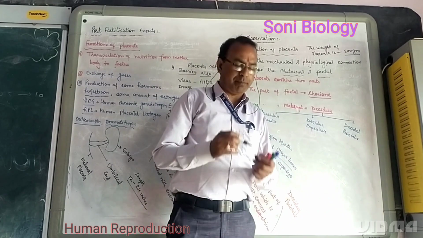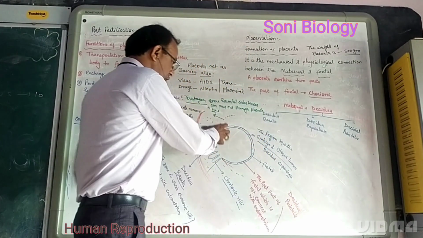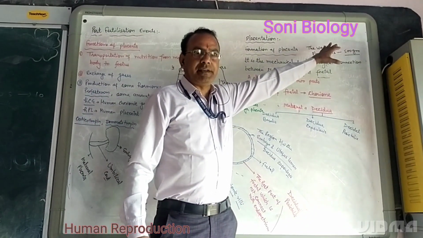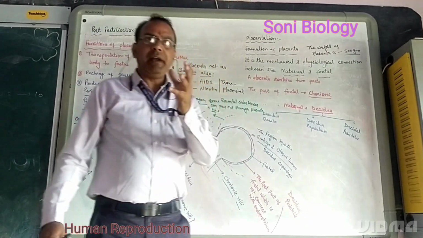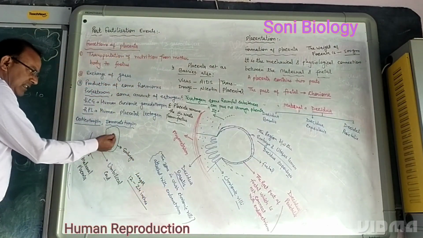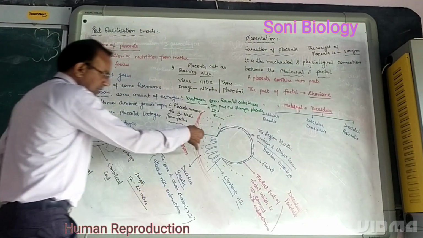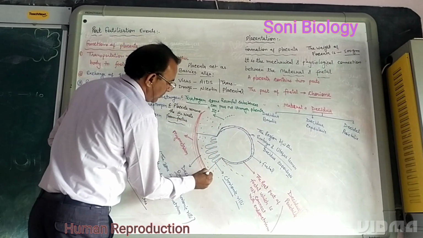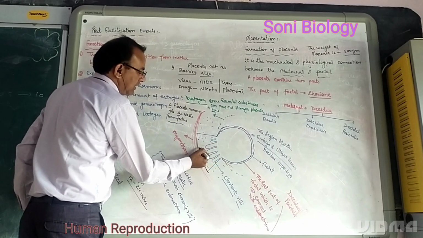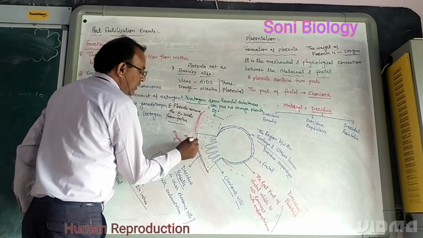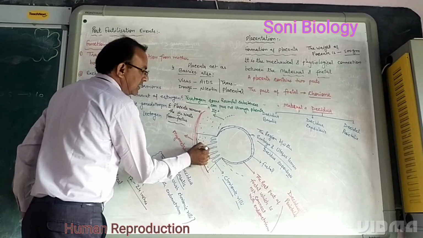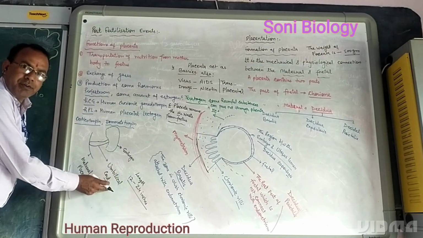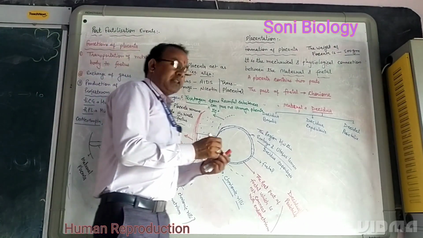How does the placenta form? What is the structure of the placenta, how many parts does it have, what is its weight, and what do you mean by umbilical cord? The cord which attaches the embryo to the maternal placenta. Here, this side is the maternal placenta, attached to this developing embryo, and the chorionic villi act as a cord, and the cord is called umbilical. Clear?